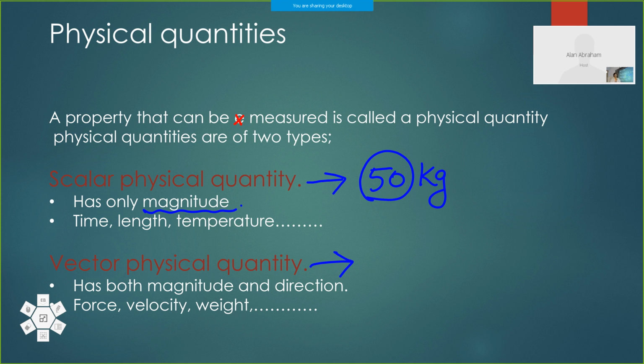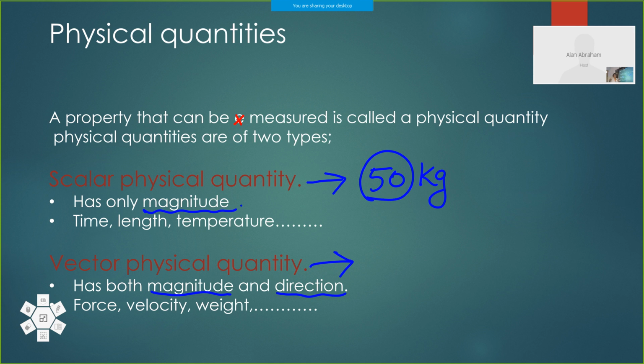Direction is not specified in that physical quantity. So we can call those physical quantities scalar physical quantities, quantities having magnitude only. And here comes vector physical quantity. Vector physical quantities have magnitude and direction.